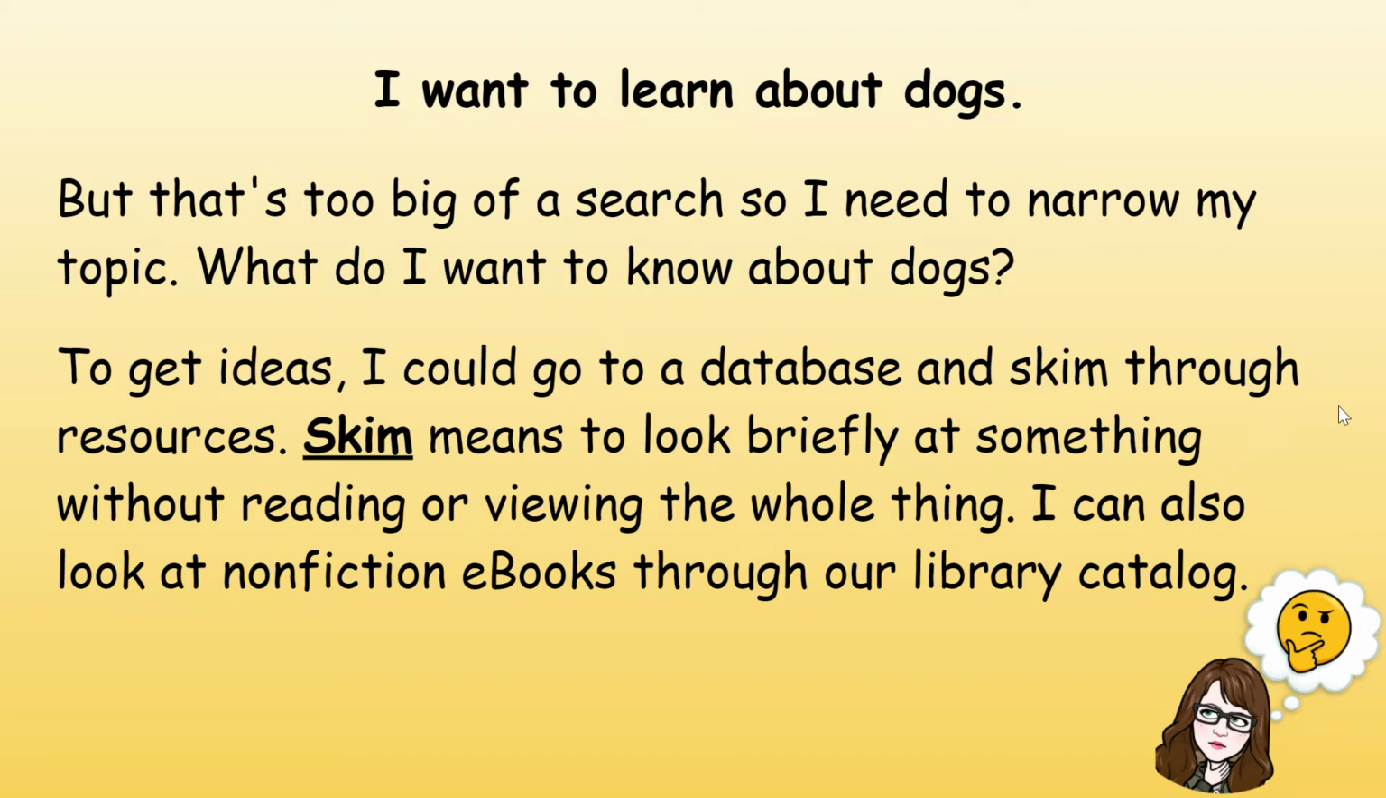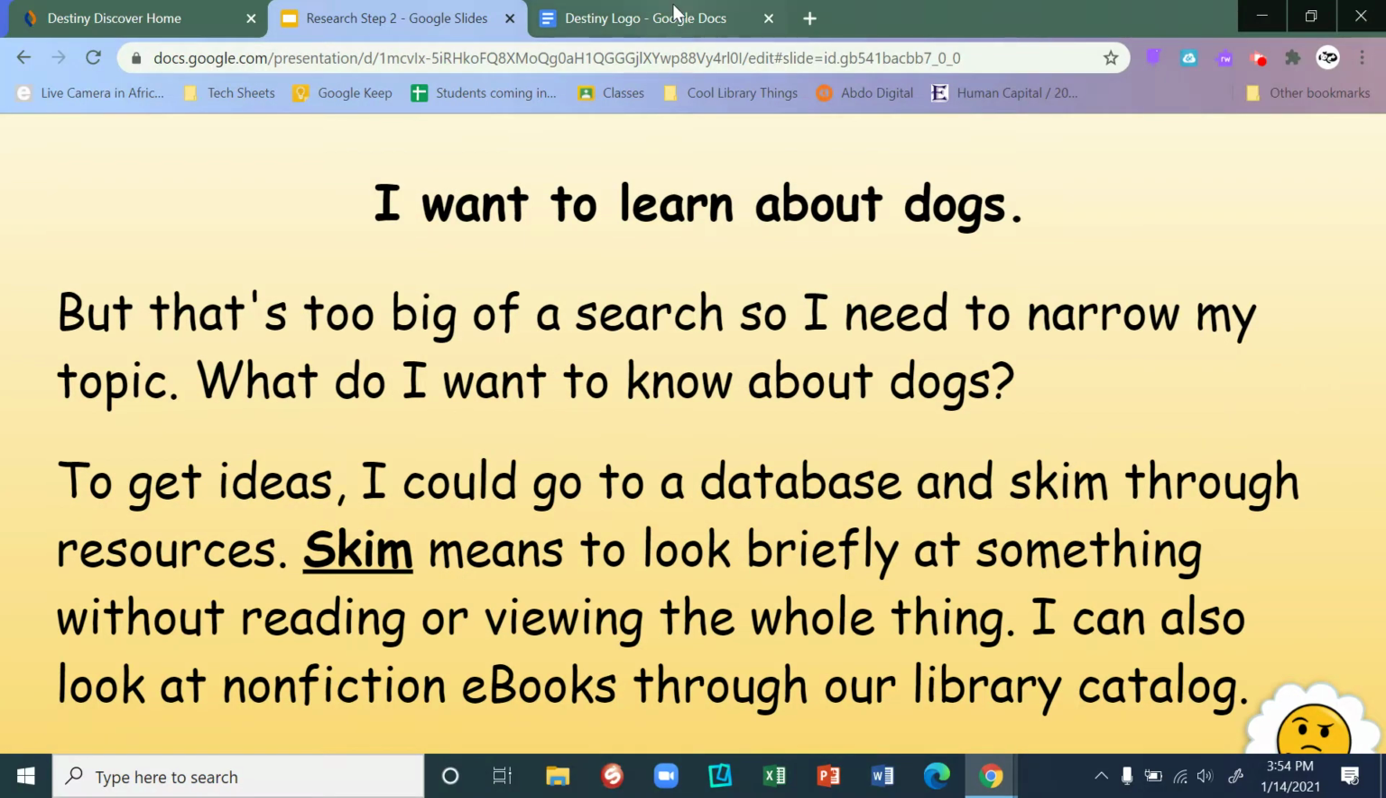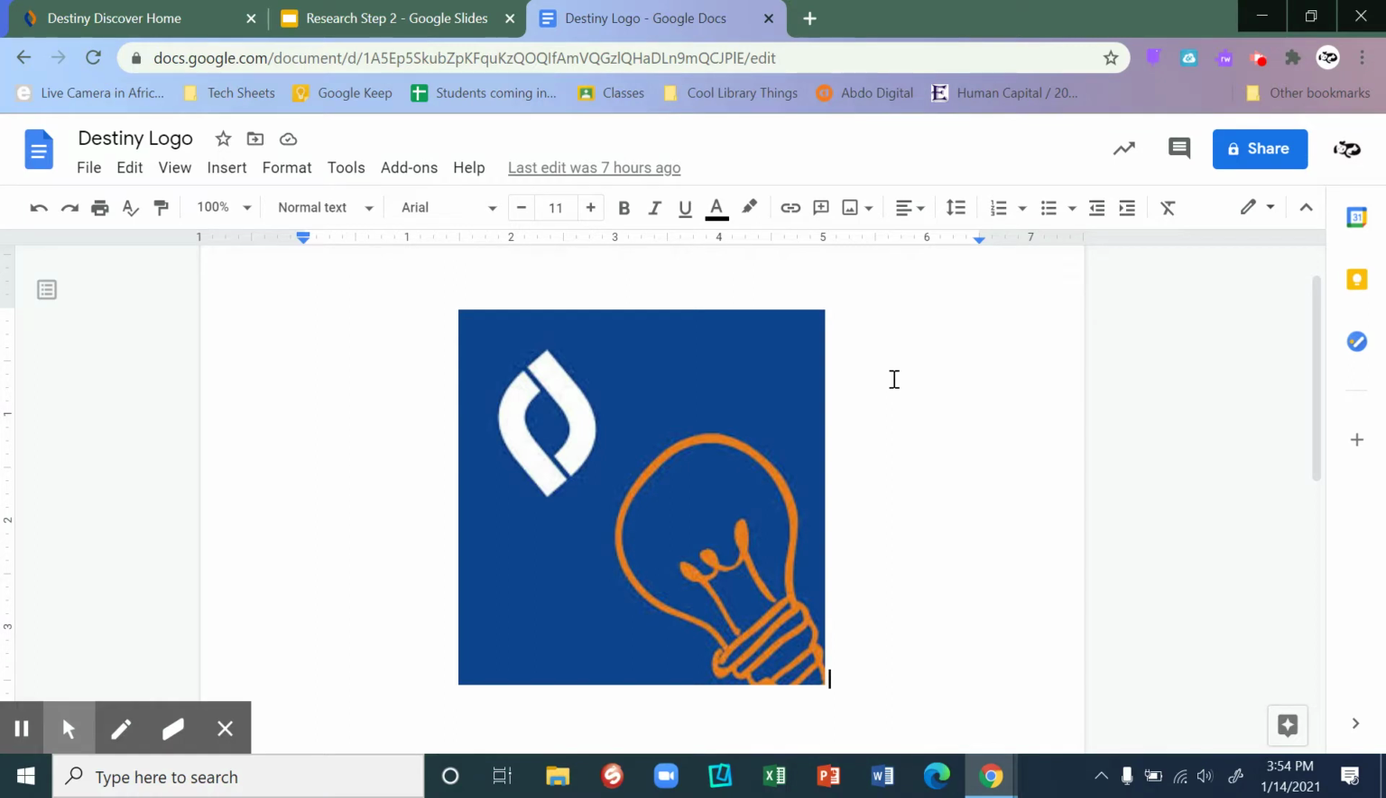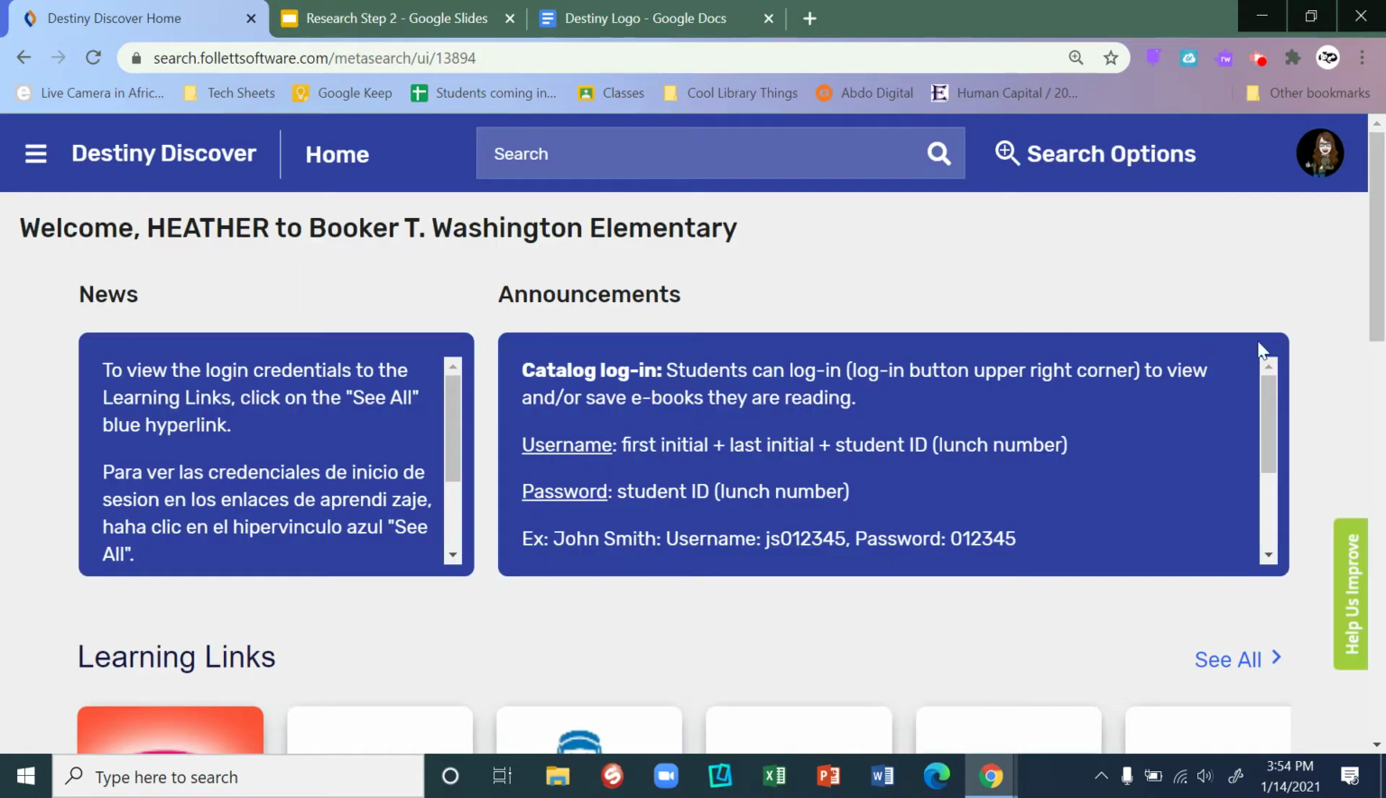To get ideas, I could go to a database and skim through resources. Skim means to look briefly at something without reading or viewing the whole thing. I can also look at nonfiction ebooks through our library catalog. So in ClassLink, you have this app. That's our BTW Destiny catalog. You click on that, and that brings you to this page.